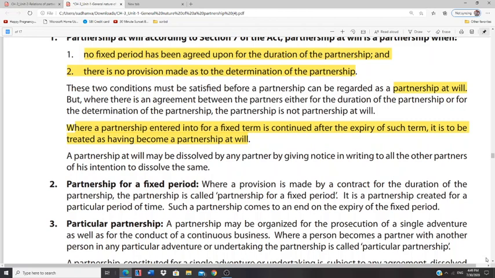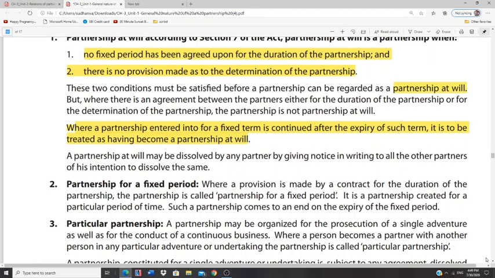Here, in the first agreement, they had a particular fixed period, so it is called a partnership for a fixed term. But in the second agreement, immediately after the expiry of the first agreement, they have again entered into a fresh agreement to continue the same partnership. In such a case, it is called partnership at will.